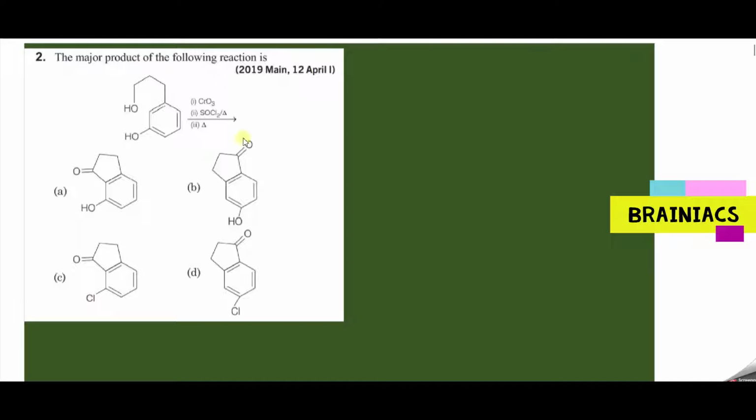So you have the question like this. Benzene is present. To the benzene, the OH group is getting connected. Then opposite to that, you have CH2, then another CH2, then another CH2, then OH is there.